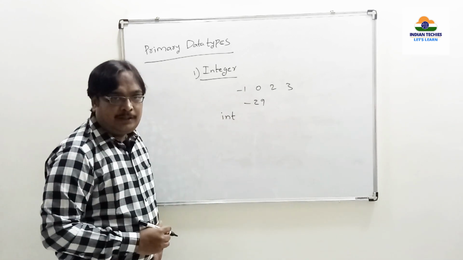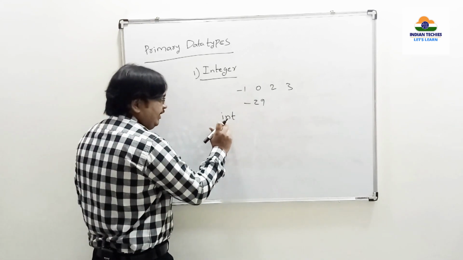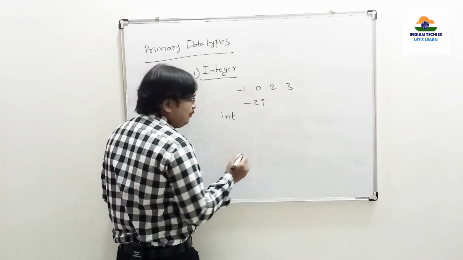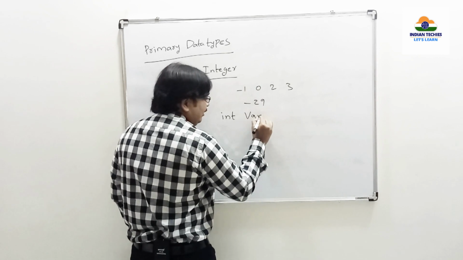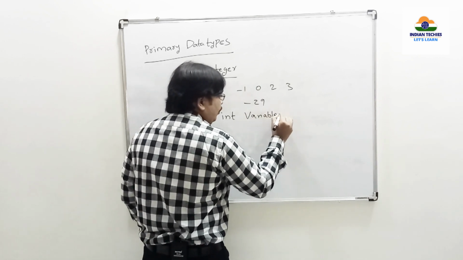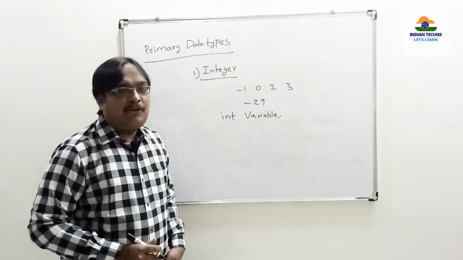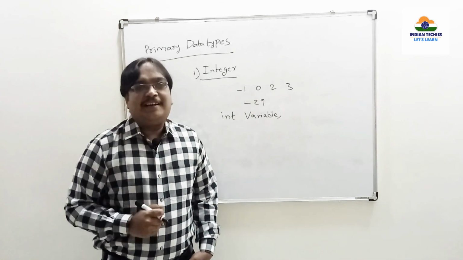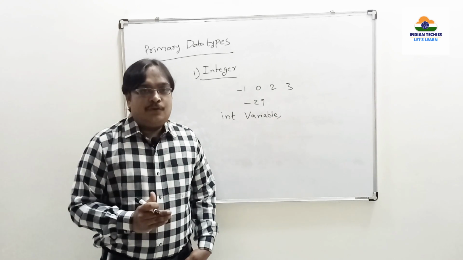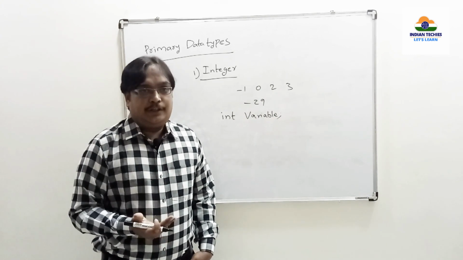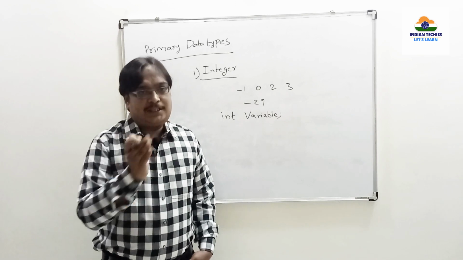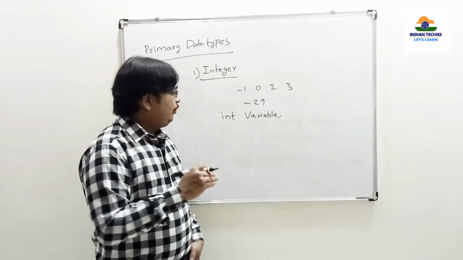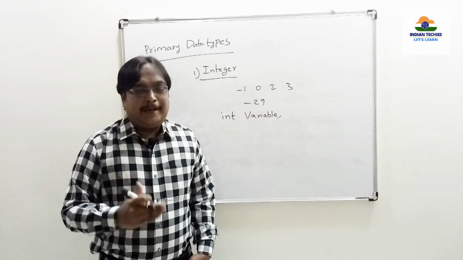So, int. If you want to define an int, you have to write int and give one space. Write any name of your wish. We call that a variable. The meaning of variable is a value which can be varied due to the programming logic from the start of the program to the end of the program, where the value stored may be modified.